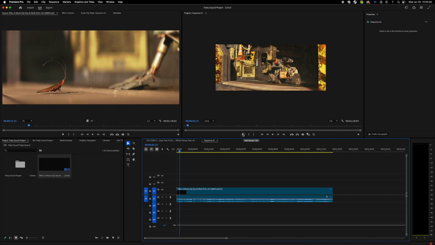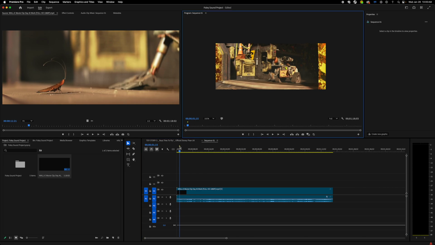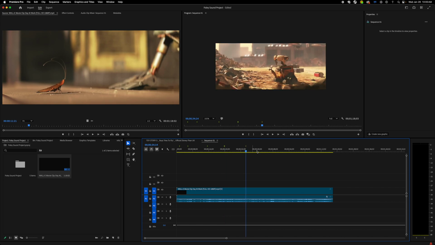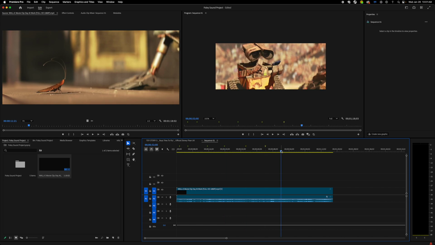I can either press the Add Marker button here, and you can see the marker appear, or you can use the shortcut, which is M. If I click on different places and just press M on the keyboard, I'm dropping a bunch of markers. Now I'm going to use Command Z to undo each of these actions so that we can go back to the beginning.